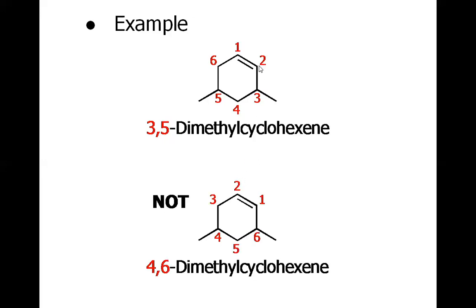If you consider this as carbon number 1, as shown here in the below structure, it will give you the substituents at 4 and 6 positions. So we will have to consider this carbon as 1, and the name of this molecule will become 3,5-dimethylcyclohexene.